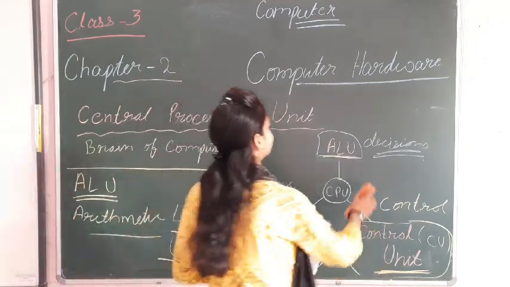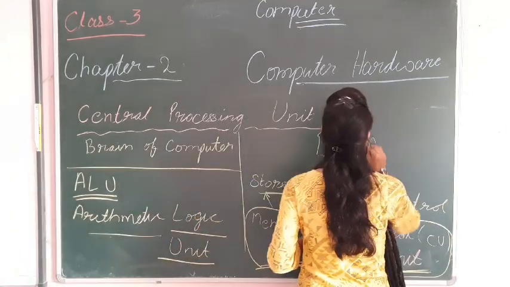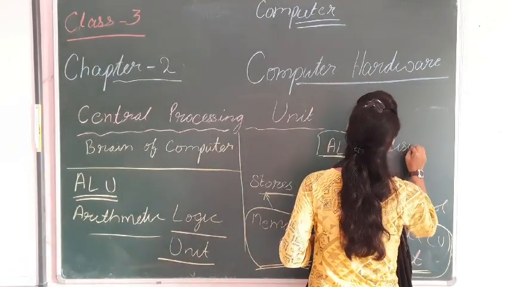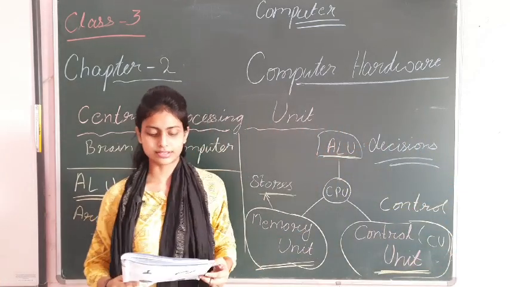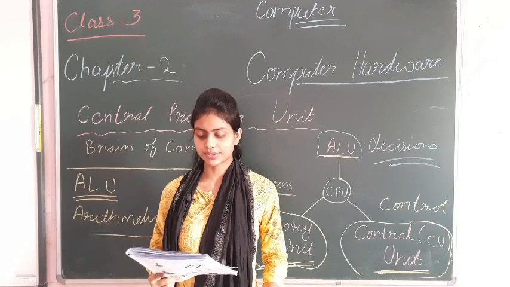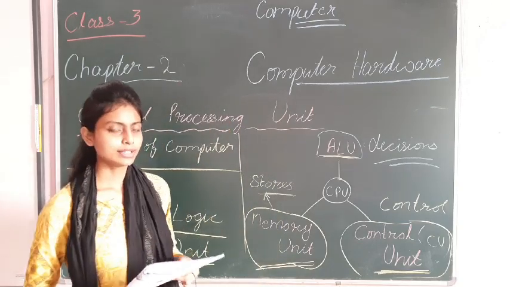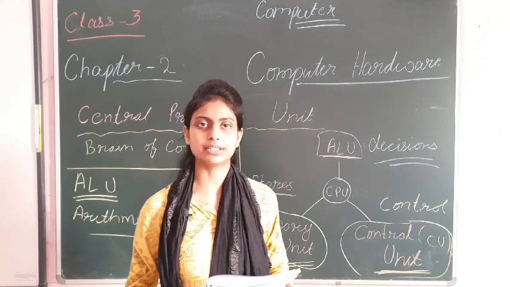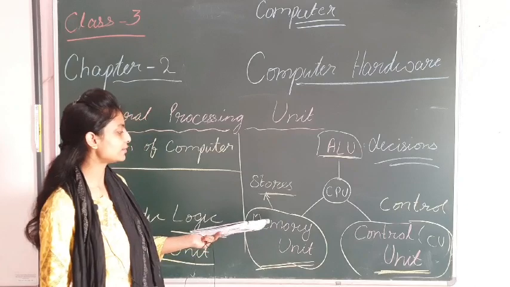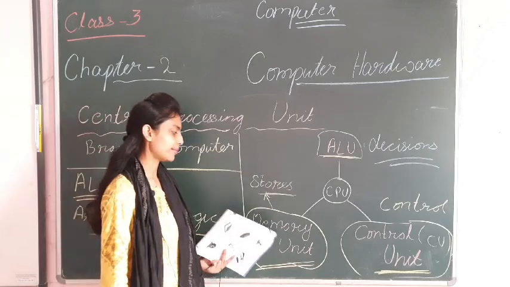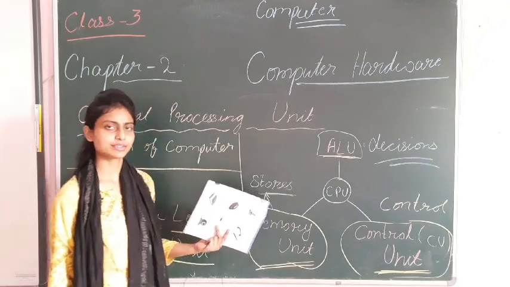We have discussed these three units. The first was the memory unit, second the control unit, and also the arithmetic logic unit. What is the responsibility of these three? The memory unit is for temporarily storing the data and instructions.